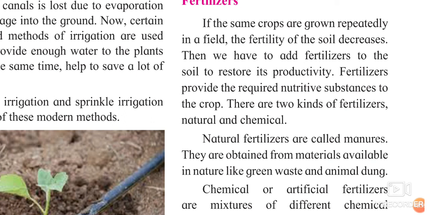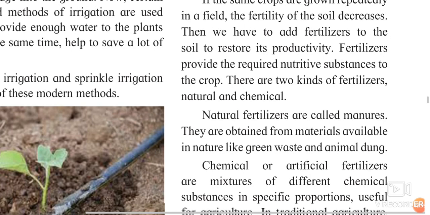Natural fertilizers, what are they called? Yes, they are called manures. And how are we getting them? From cow dung, from animal dung. Dung, you know, is whatever animals throw out of their body, and green waste like plants falling down, leaves falling down. So whatever is made from this is said to be natural fertilizers.